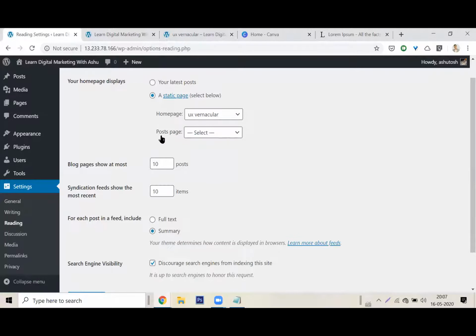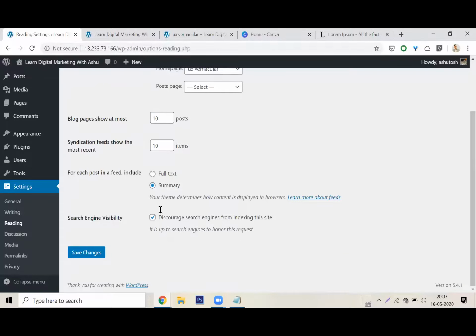Now, post page. In WordPress, there is a default way by which you can set up blogs. Whichever page is your blog page, you will specify it here. I don't want to get into it right now. This will be for another lesson. Everything else is okay.